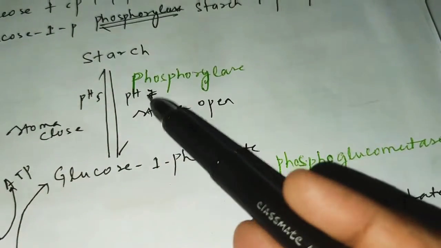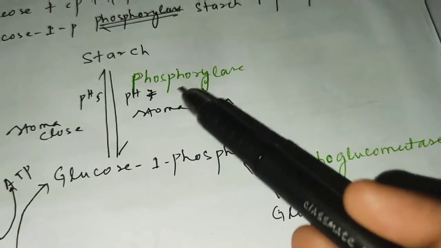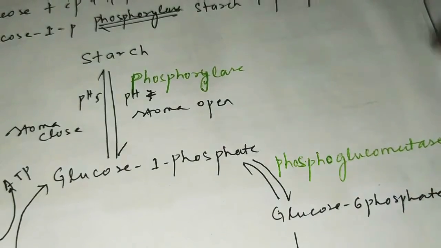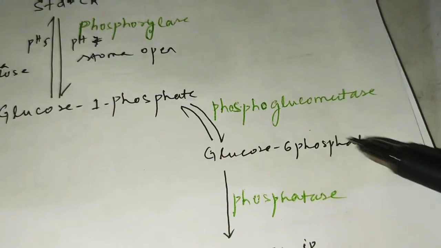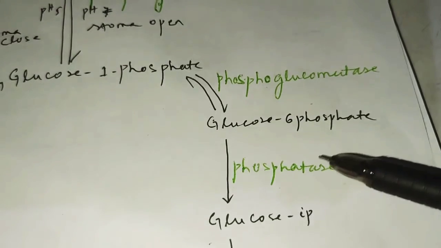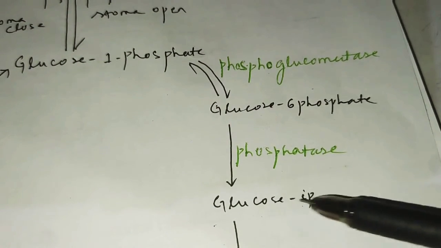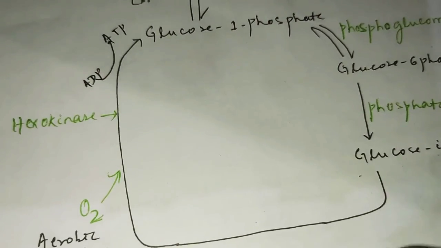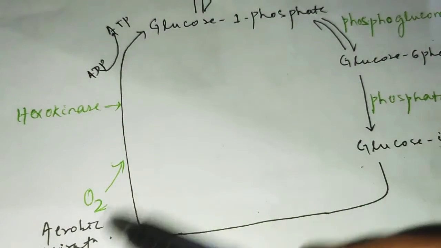Here the same thing: the starch is converted to glucose 1-phosphate at pH 7 by phosphorylase enzyme, so the stoma opens. Then glucose 1-phosphate is converted to glucose 6-phosphate by phosphoglucomutase enzyme, and then glucose 6-phosphate is converted to glucose and inorganic phosphate in presence of phosphatase enzyme. Here the ADP process is also there.